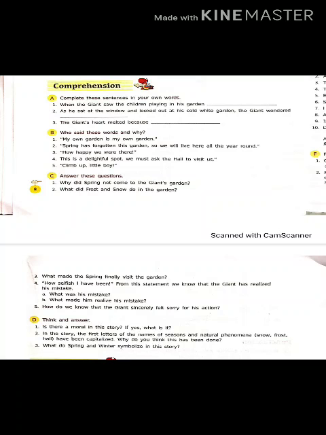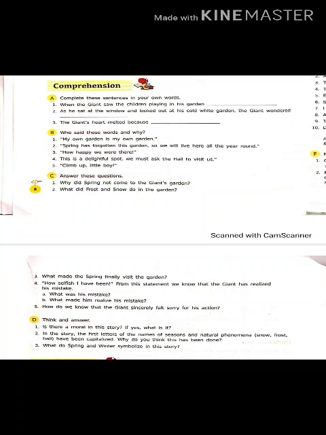Now the last question is, what do spring and winter symbolize in this story? You have to write down what spring and winter symbolize. According to me, they symbolize, as an advisor or something. So what do you think? What made you think that? Who are they? What do they symbolize in the story? That you have to write down.